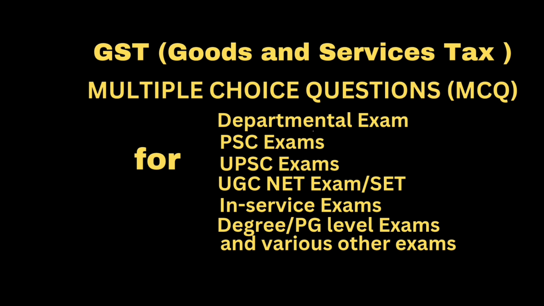Question: where the consideration is not wholly in money, what shall be the value of supply of goods or services if open market value is not available? Answer: the sum total of consideration in money and any such further amount in money as is equivalent to the consideration not in money if such amount is known at the time of supply.